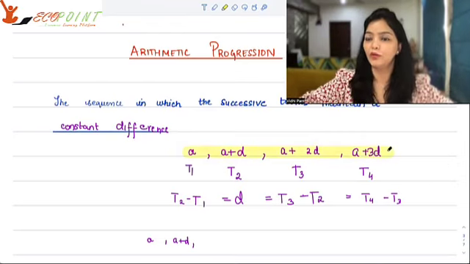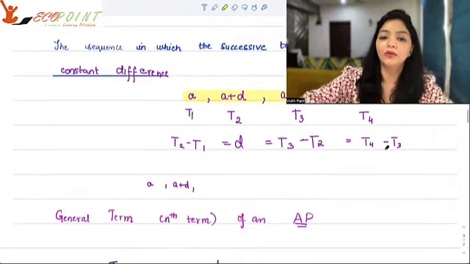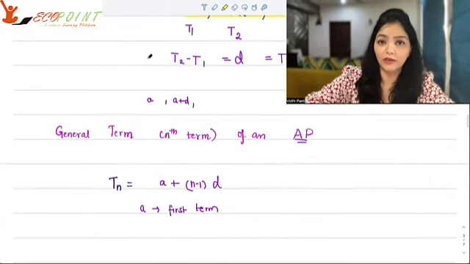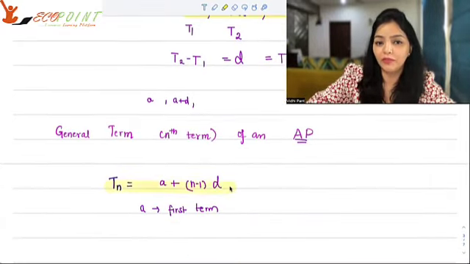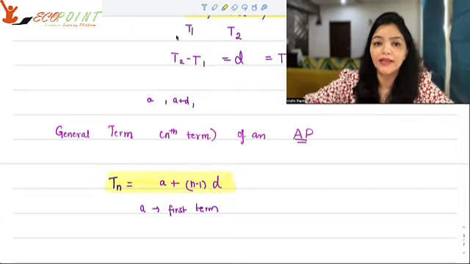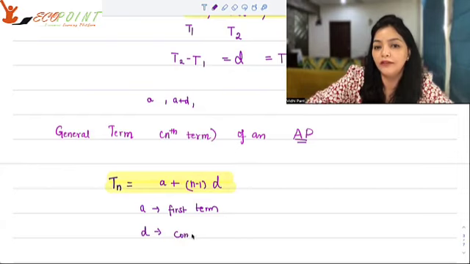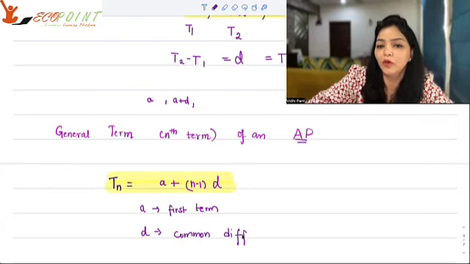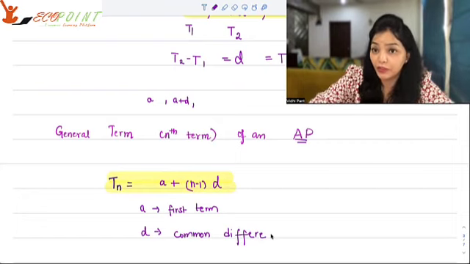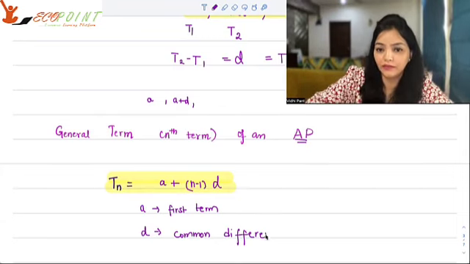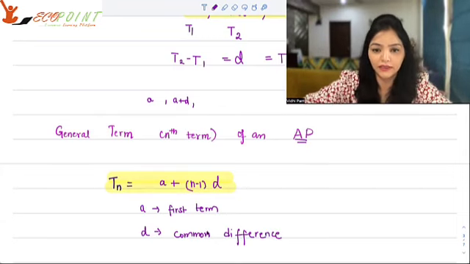And we saw you get a common difference, right? So what is the general term for an AP? Tn, the nth term, will look like A plus n minus 1 times D, where A is the first term and D is the common difference. The moment you use the term common difference, it means every two successive terms that you take, the difference will be D. It's a constant D.